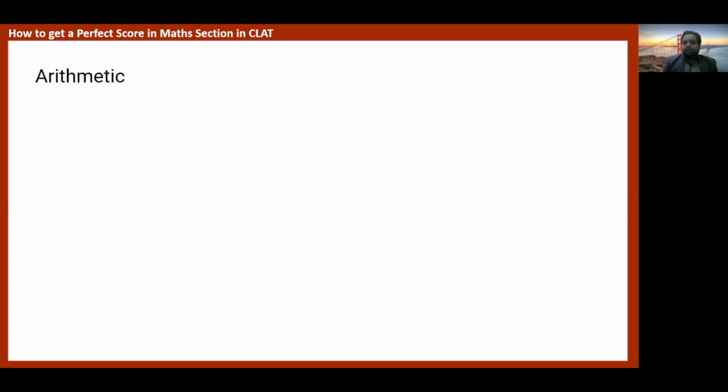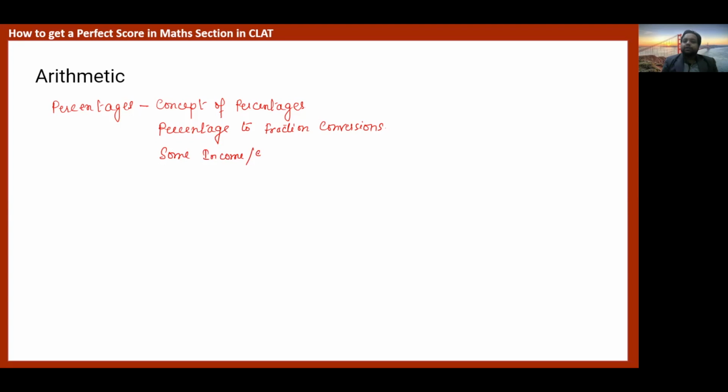Let's go for arithmetic. For arithmetic, the most important chapters are percentages, that means the concept of percentages, percentage to fraction conversions, and income, expenditure, and savings based questions. Okay.